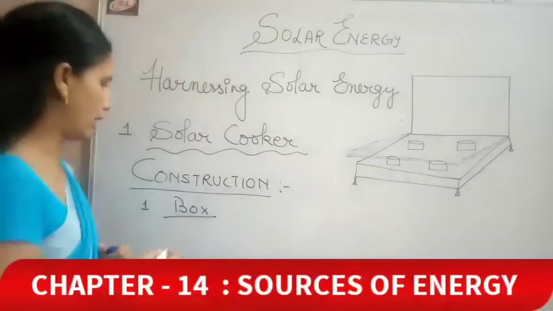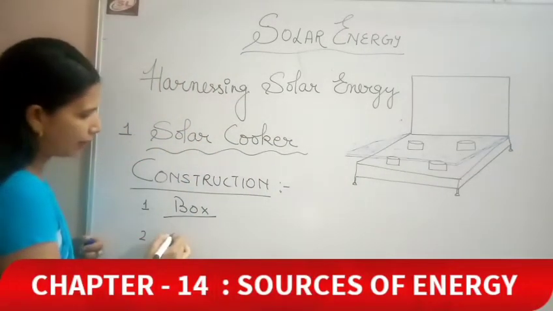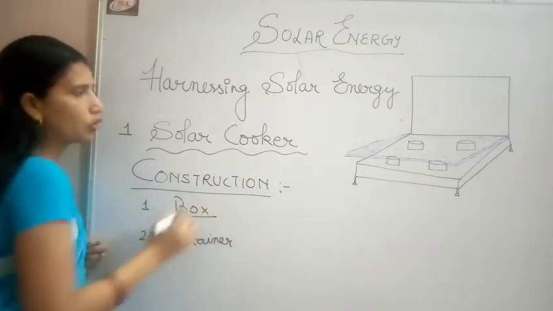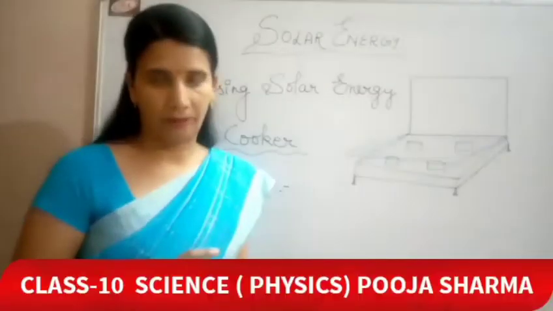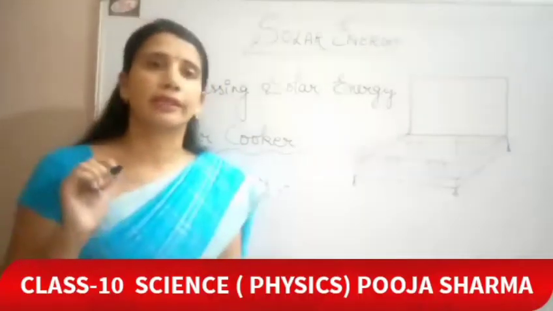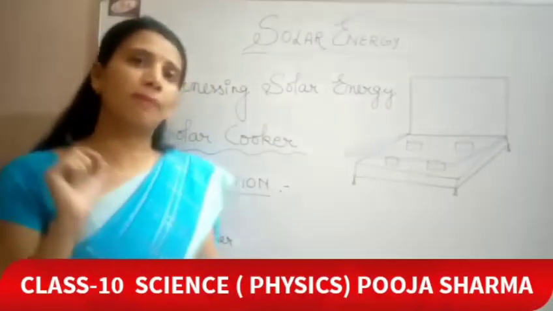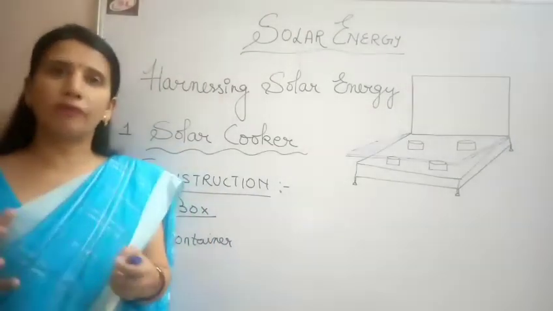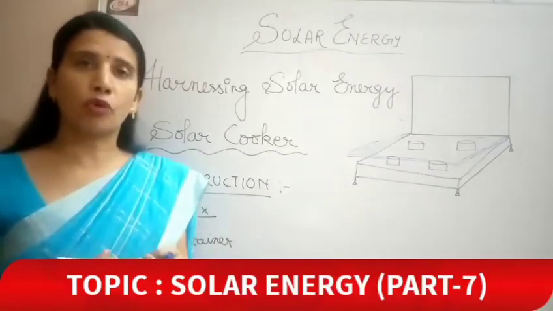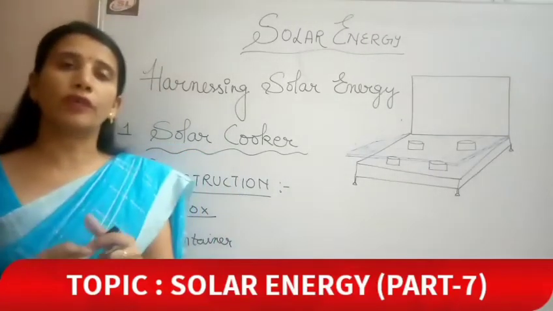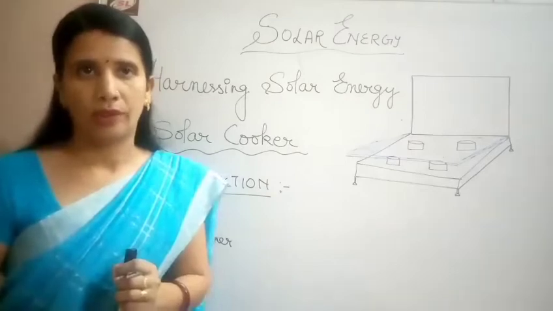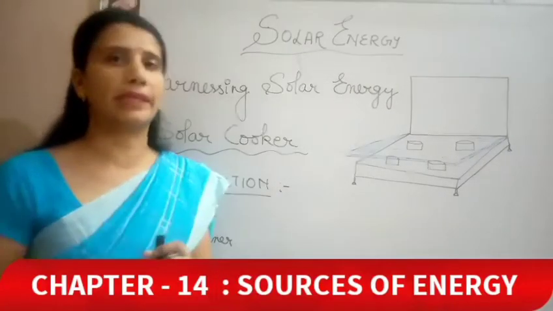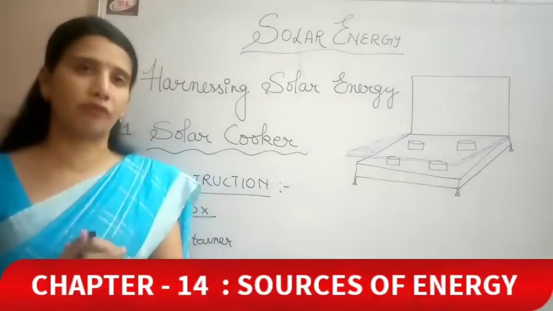Second thing which we require in this are the containers. The box should be painted in black color. See students, kids, black color absorbs the maximum heat. We all know this because during summers we always want to wear light colored clothes, because black color absorbs maximum heat and reflects very little of the heat.